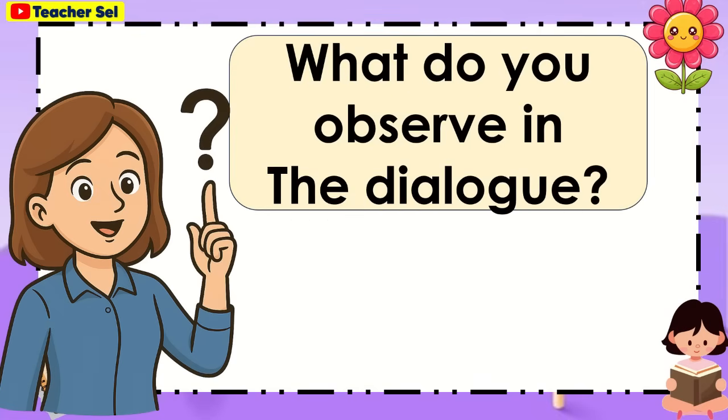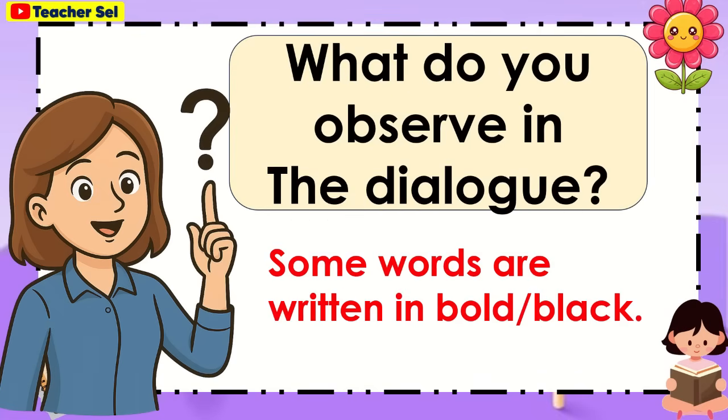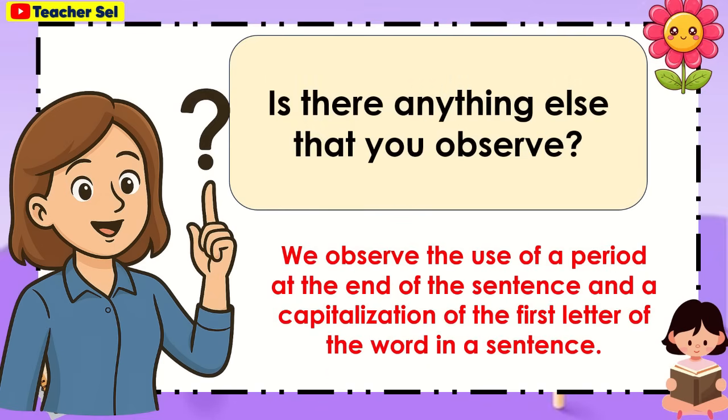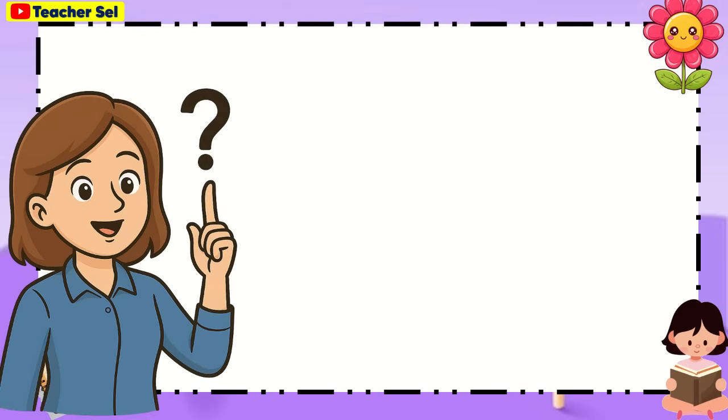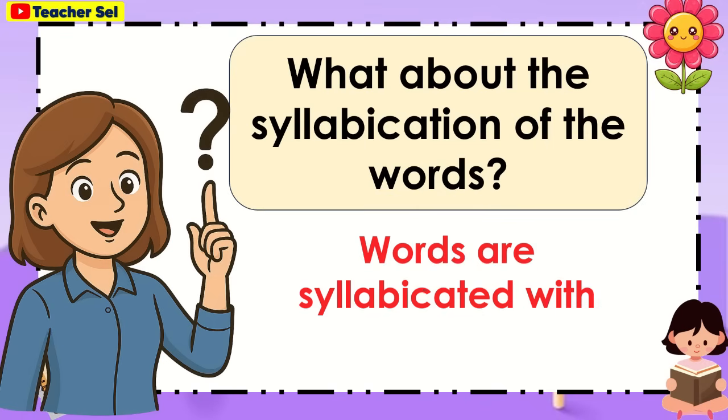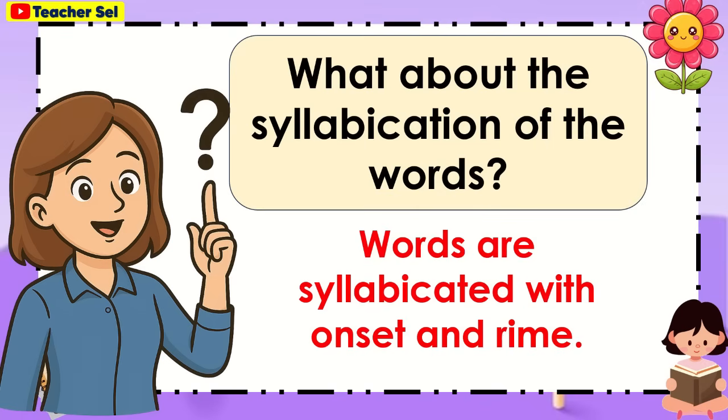What do you observe in the dialogue? Some words are written in bold or black. Is there anything else that you observe? We observe the use of a period at the end of the sentence and a capitalization of the first letter of the word in a sentence. What about the syllabication of the words? Words are syllabicated with onset and rhyme.